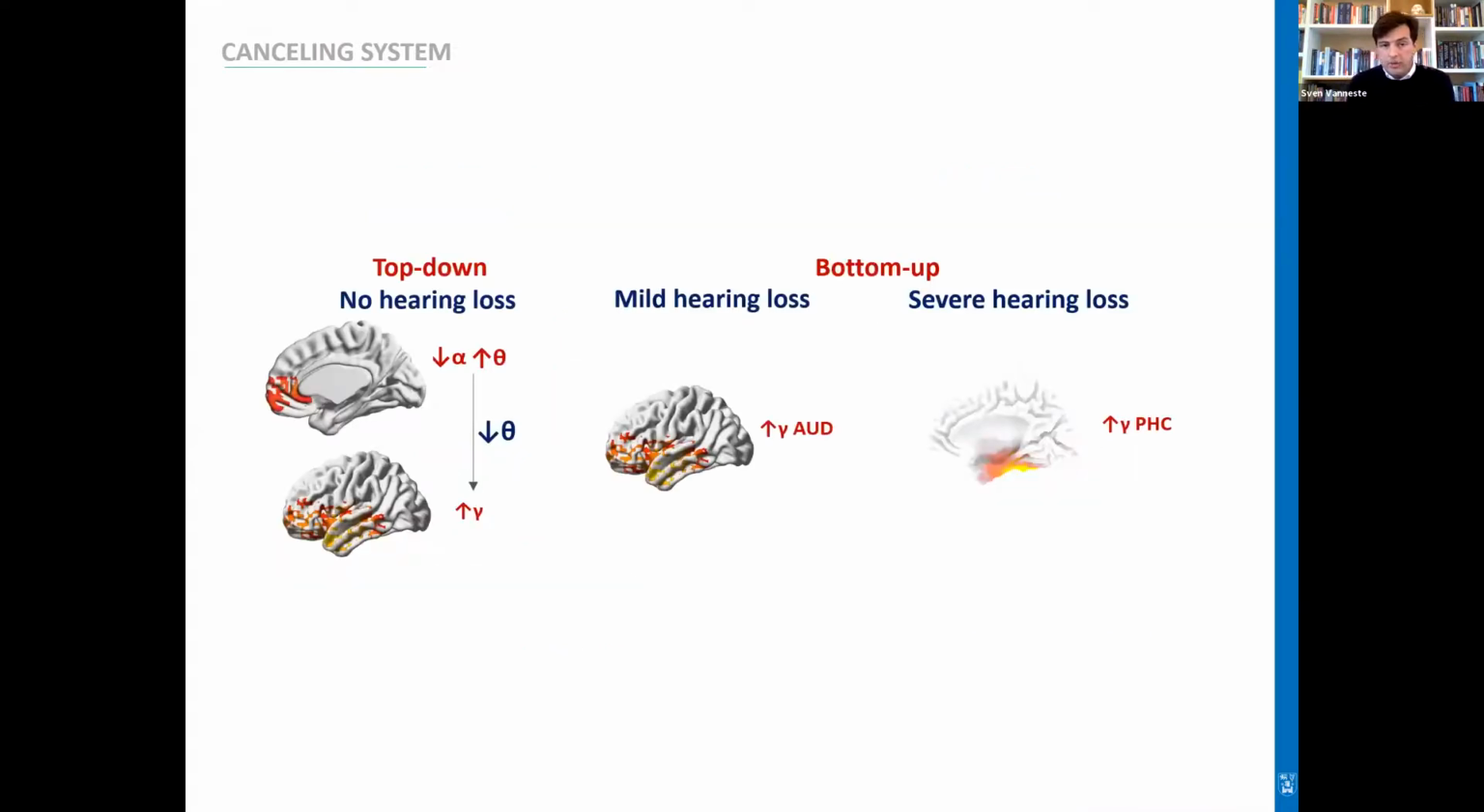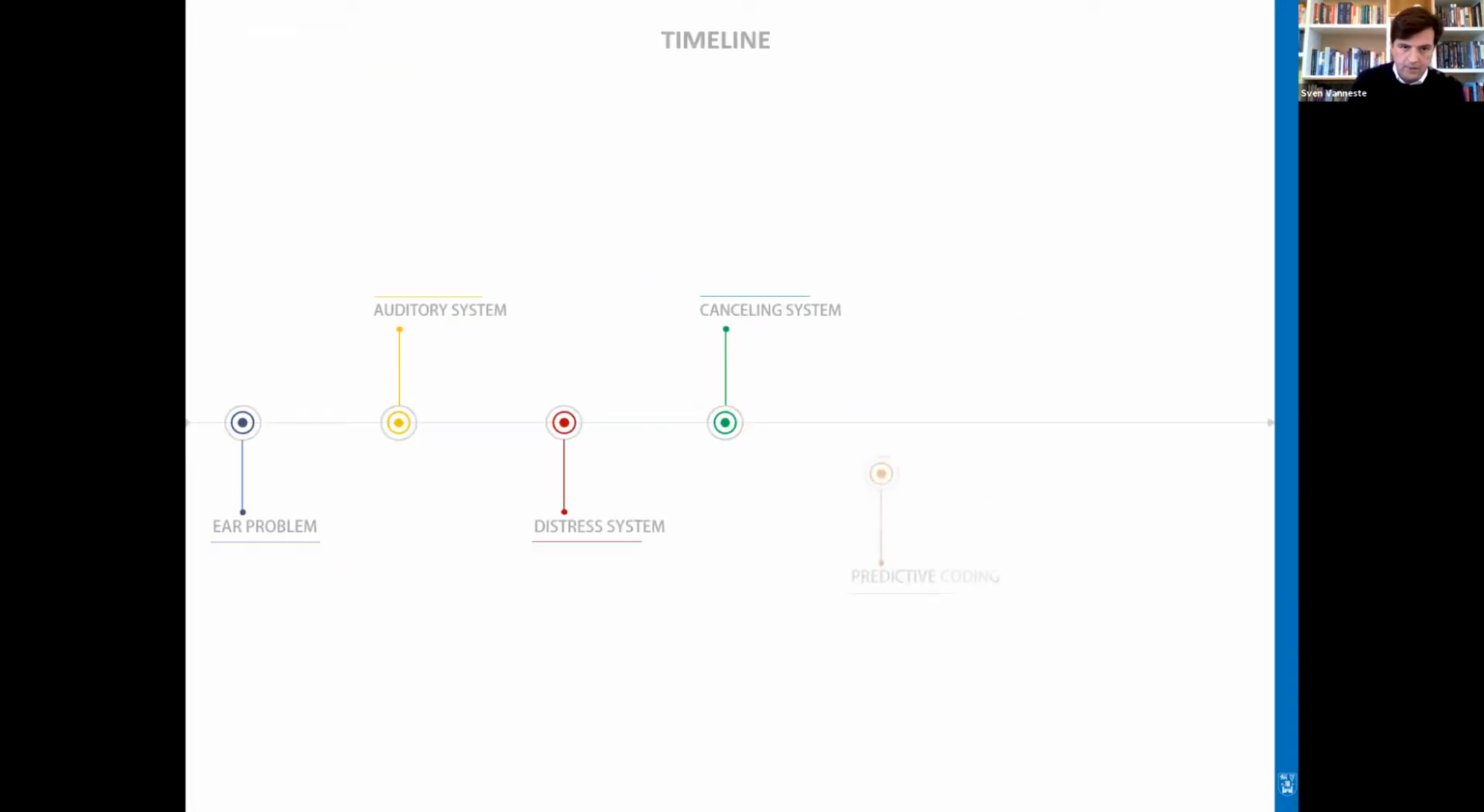So this is a summary of all our findings: if you have no hearing loss, there's more of a top-down tinnitus. And when you have hearing loss, there's probably more of a bottom-up tinnitus, but depending on how severe your hearing loss is, there are different areas involved in the tinnitus.